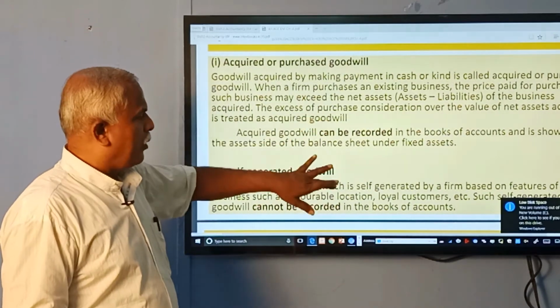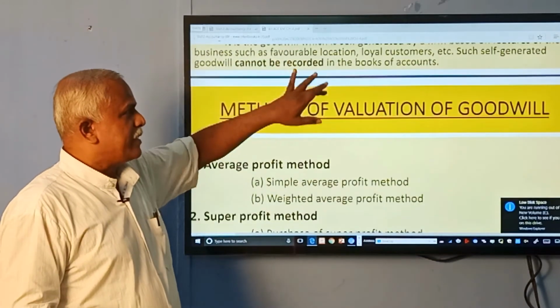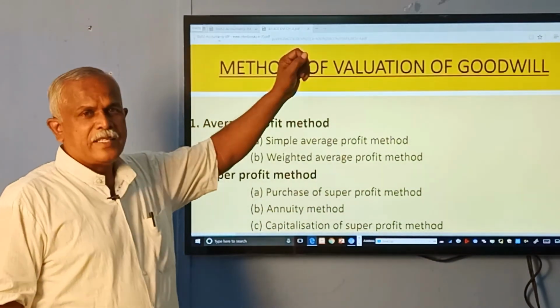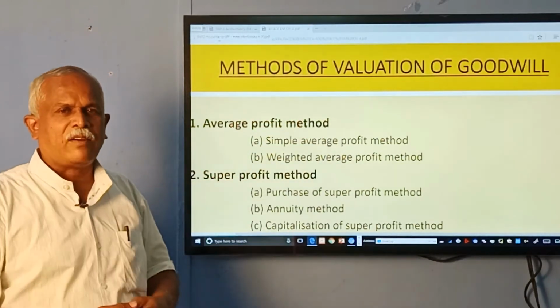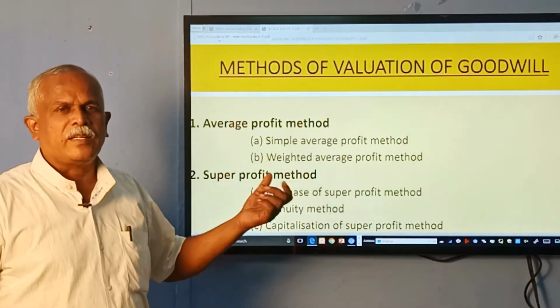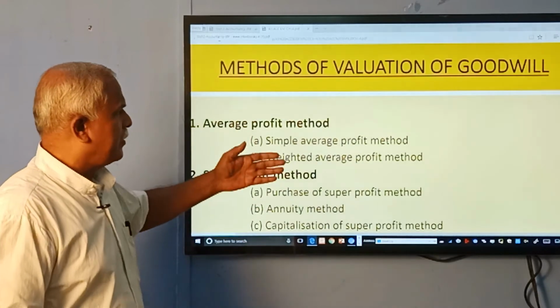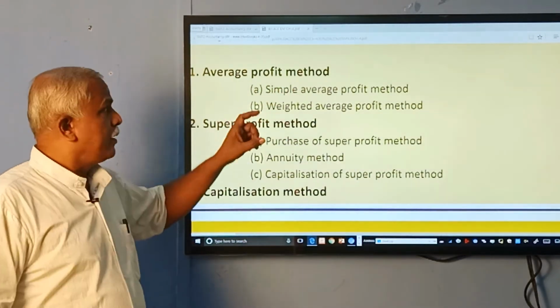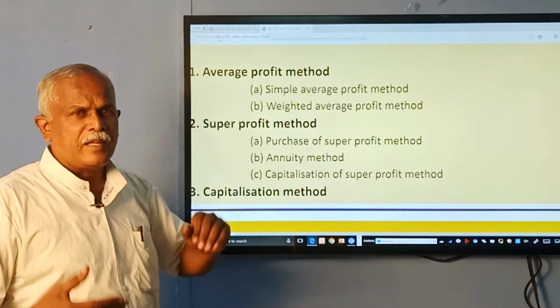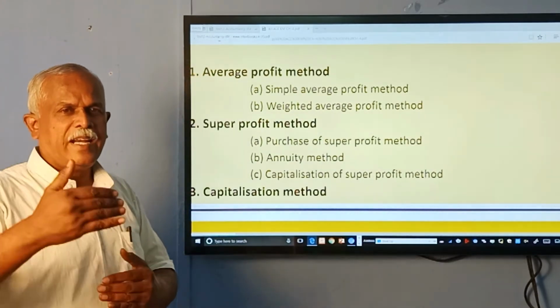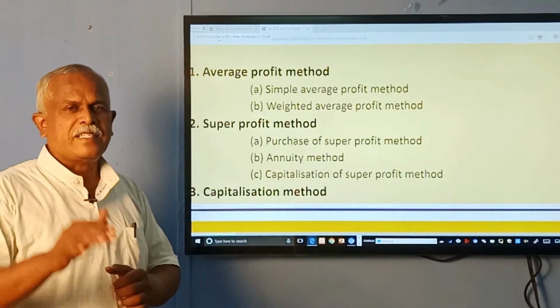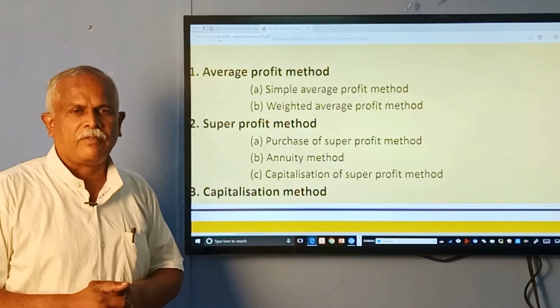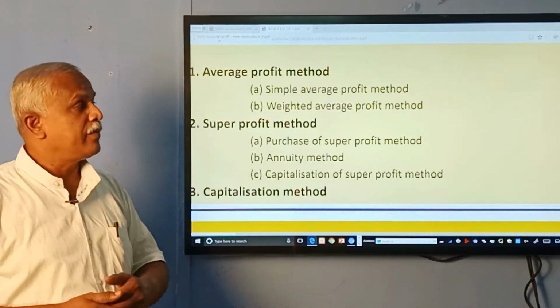Good. Now methods. There are various methods, a small calculation part, of how goodwill is valued. There are some 6 to 7 methods given in your book. Average profit method: average means just adding the figures and dividing by number of years or figures.